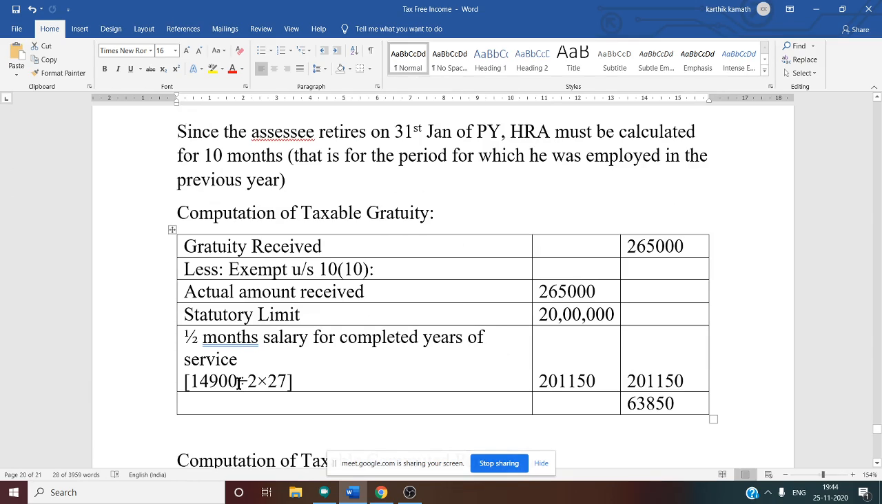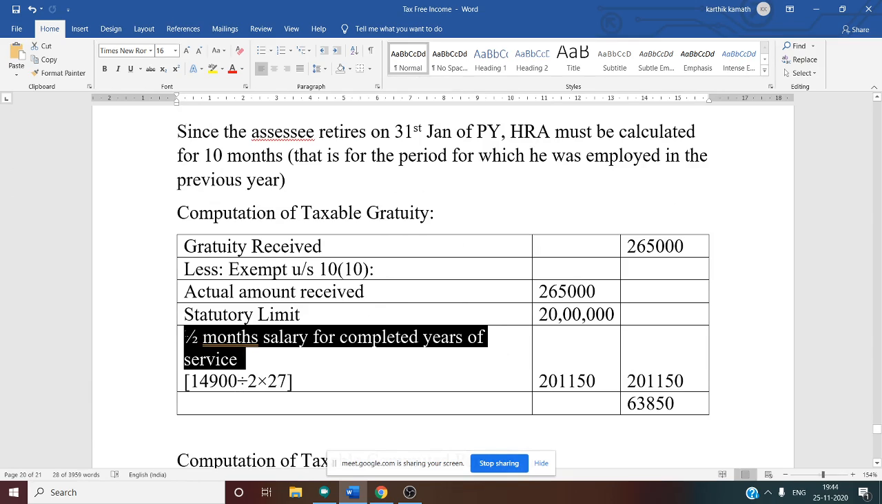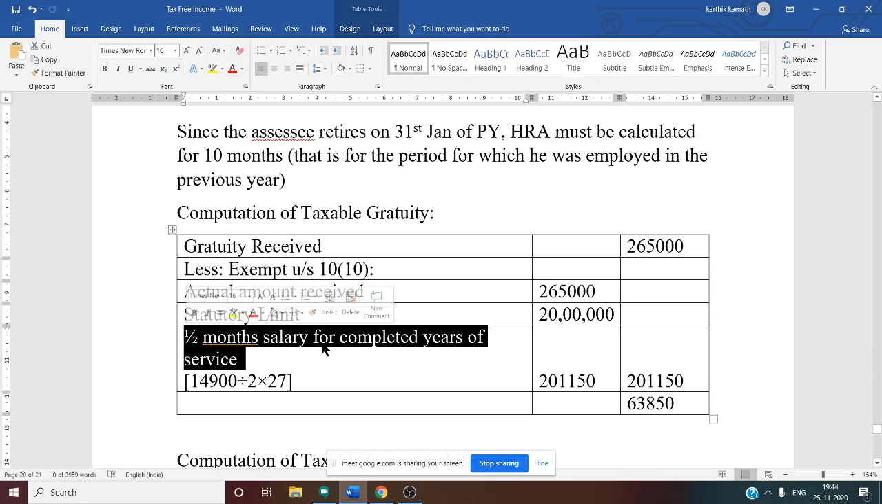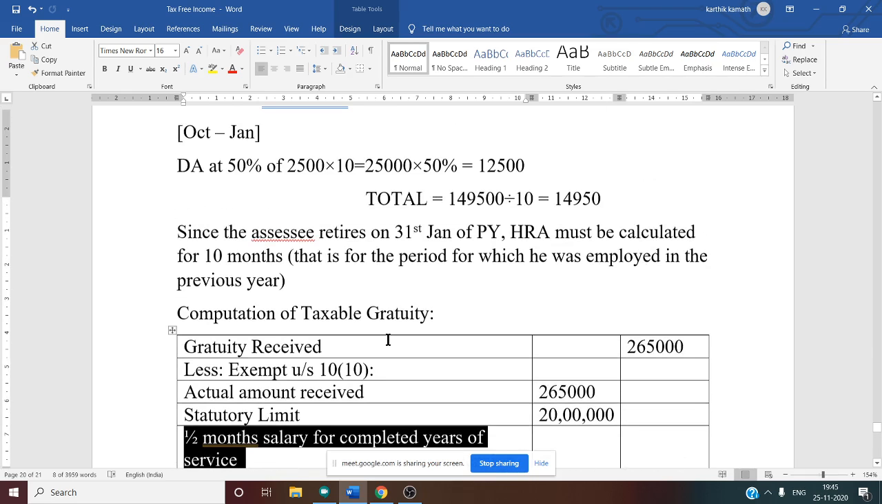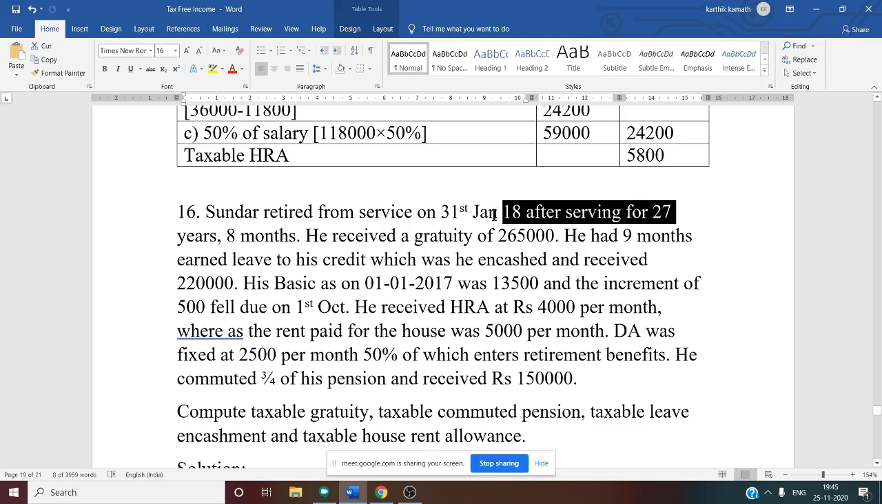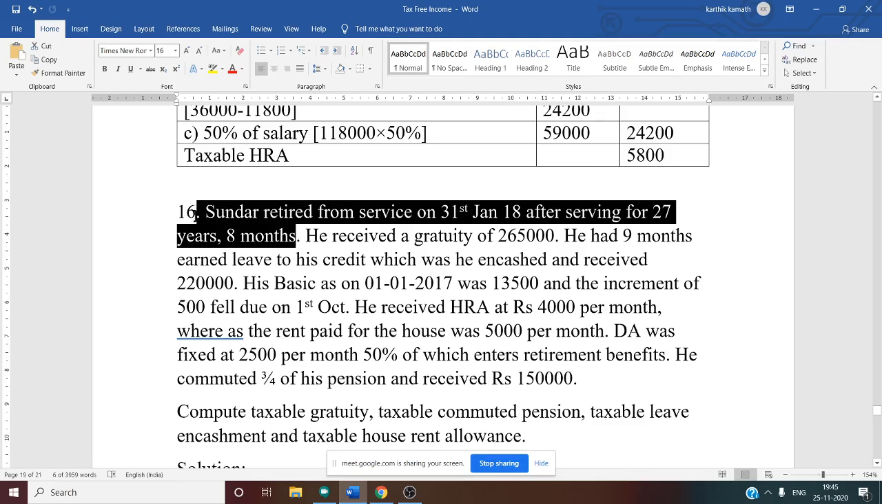So from this average salary, what is the rule? The rule is half month salary based on average salary of the last 10 months preceding the month of retirement for completed years of service, in the case of a non-government employee not covered under the Payment of Gratuity Act of 1972. So 14,900 half, divided by 2, into completed years of service. Now let us see the question. How many years did he serve? 27 years 8 months. So why are we not writing 28?